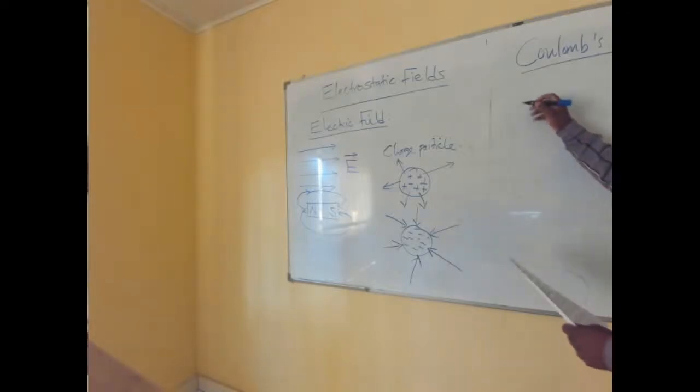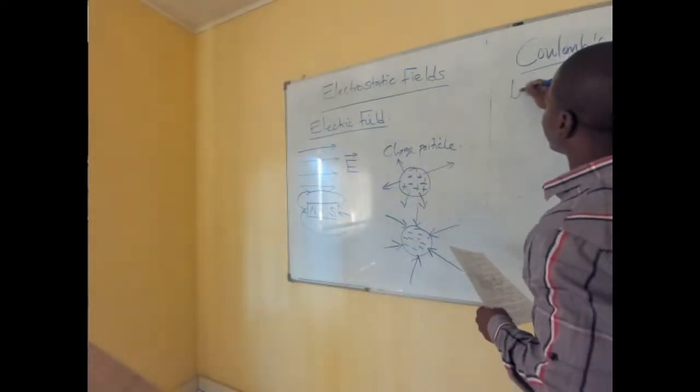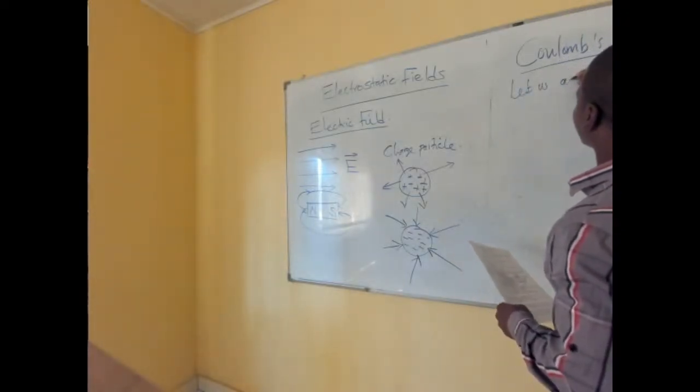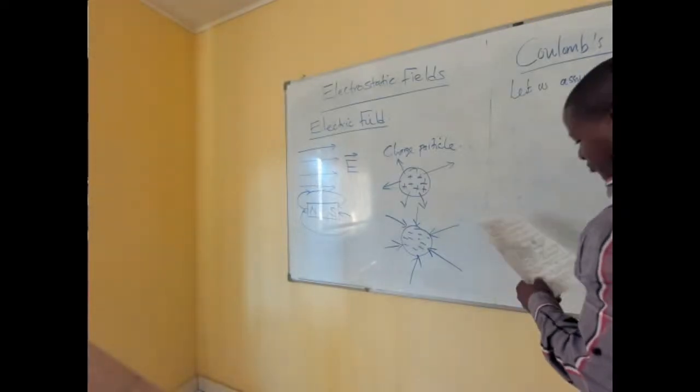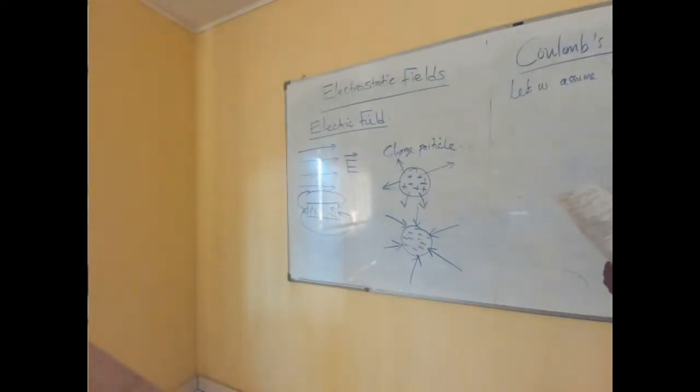Let us assume that Q1 and Q2 are charges, right?